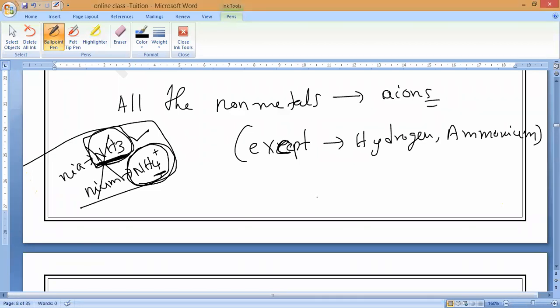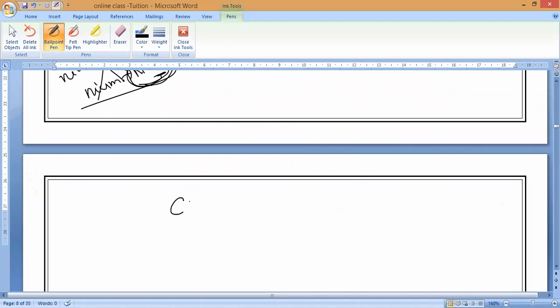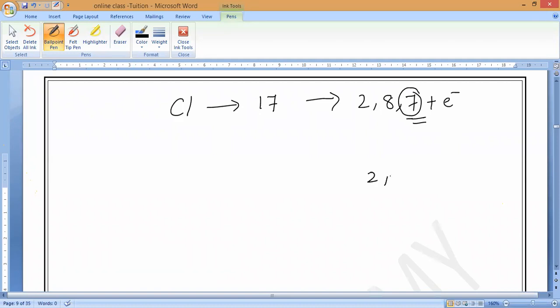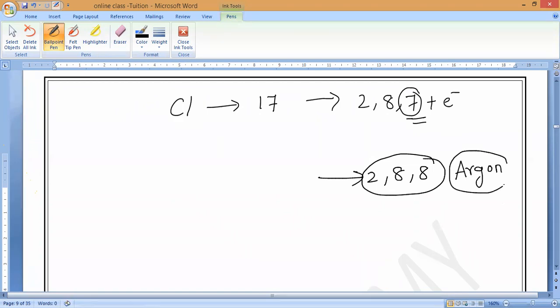Now, you will take chlorine. What is the chlorine atomic number, guys? 17. The configuration is 2, 8, 7. Removing 7 electrons is very difficult because a lot of energy is needed. So we add one more electron to reach the nearest stable electronic configuration. That is argon.